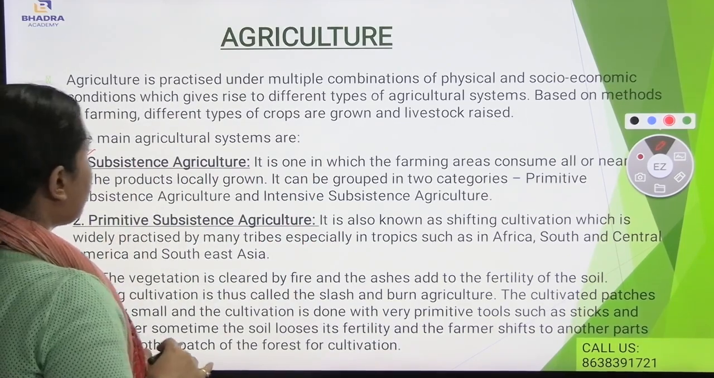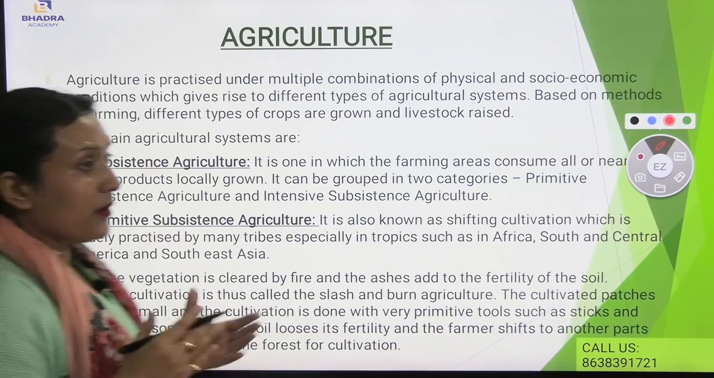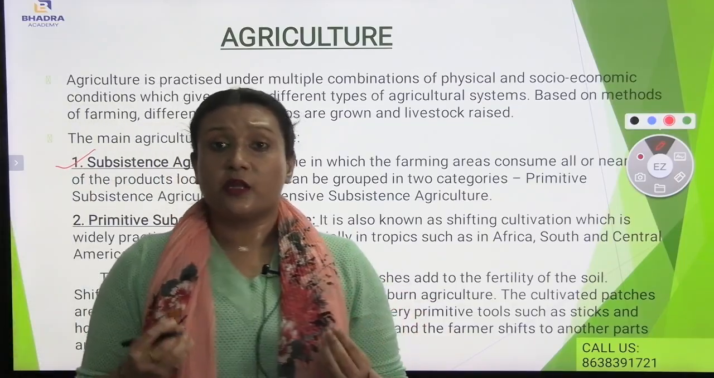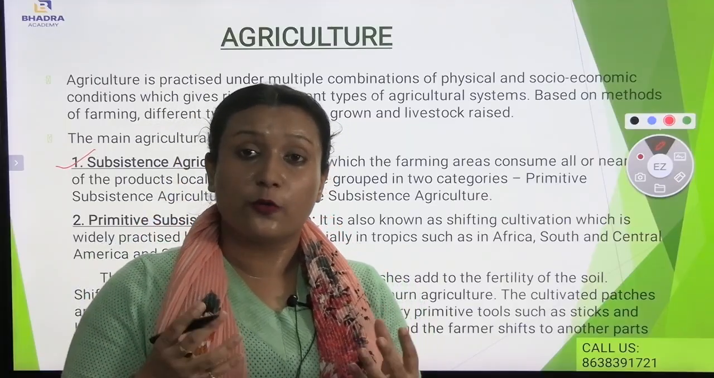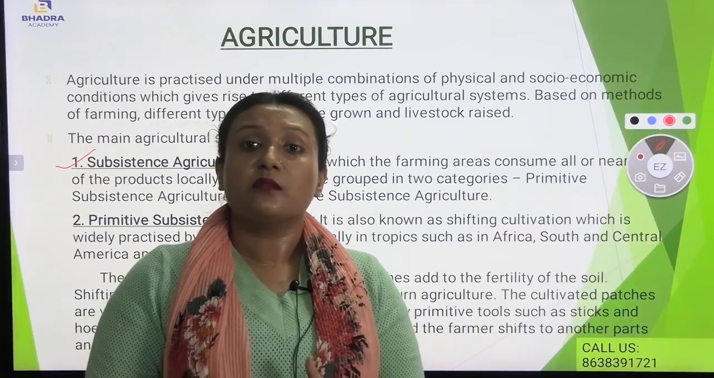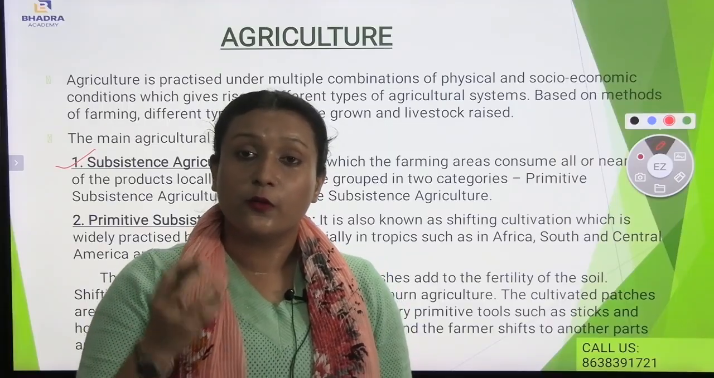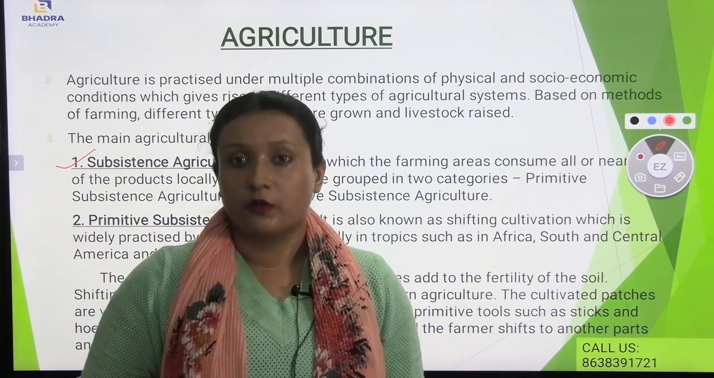First comes subsistence agriculture. It is one in which farming areas consume all or nearly all of the products locally grown. It can be grouped in two categories: primitive subsistence agriculture and intensive subsistence agriculture. Subsistence agriculture is practiced mostly on locally grown crops or locally grown products. This type of agriculture is known as subsistence agriculture, which means only locally grown crops or products are being sold in the market.